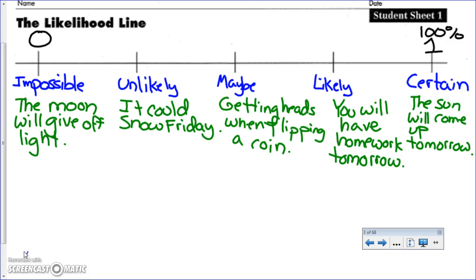As we said earlier, a maybe is a 50% chance or a 1/2 chance of this happening. Likely, since it's halfway between 100% and 50%, we're going to call it 75% or 3/4. And then unlikely, since it's halfway between 0 and 1/2, we're going to call it 1/4 or 25%.